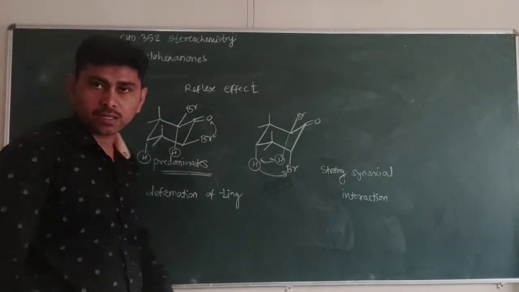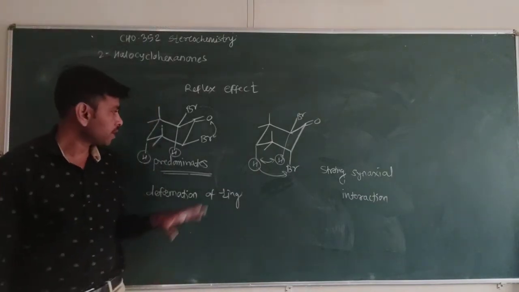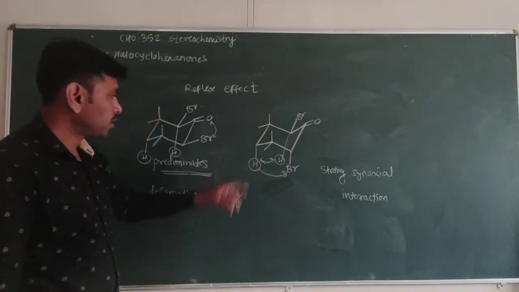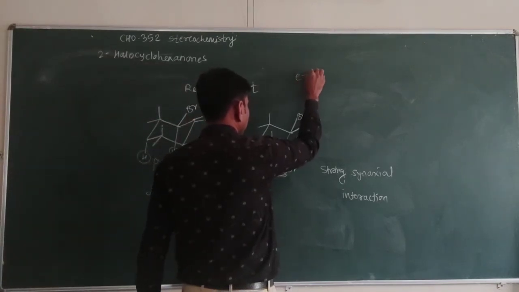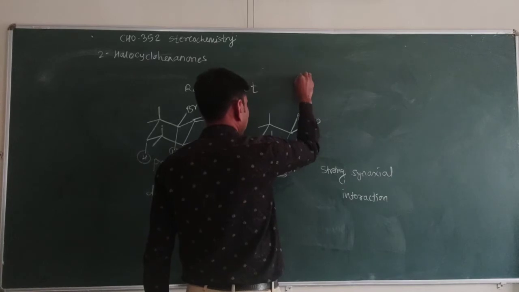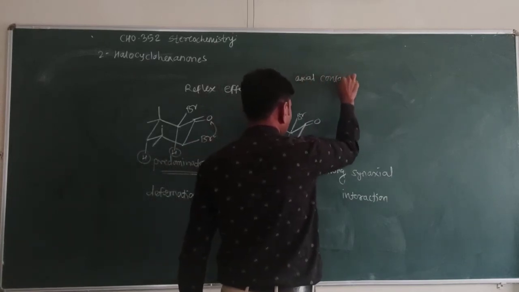Sometimes a question may be asked for comparison: the equatorial conformer, or say the axial conformer, of this compound.